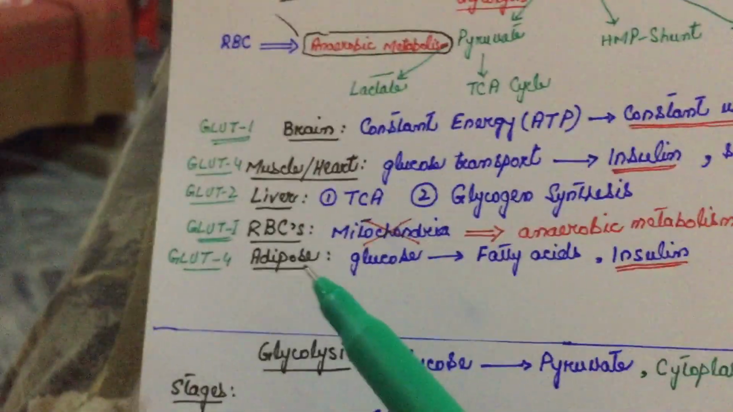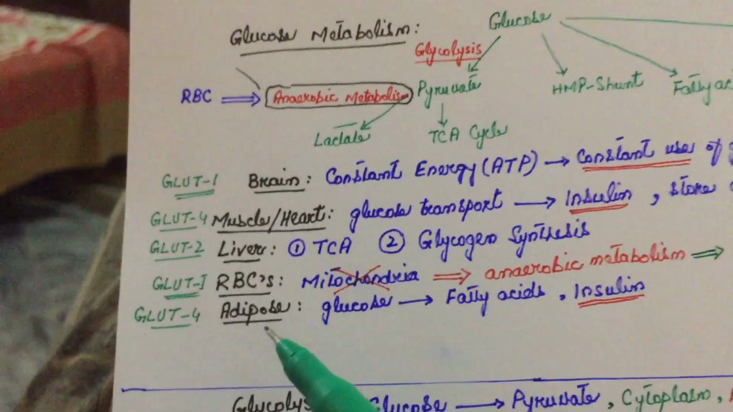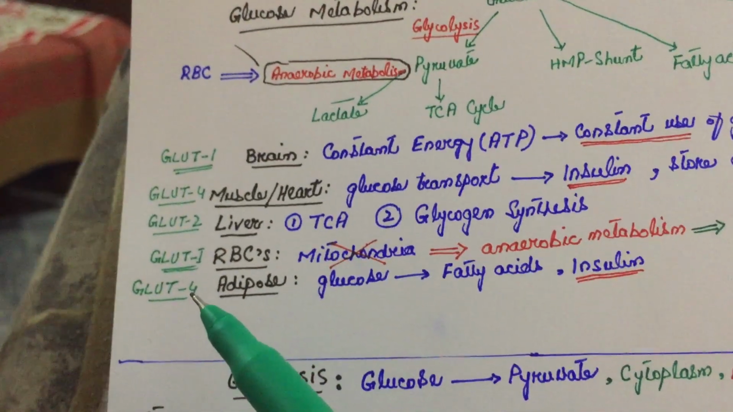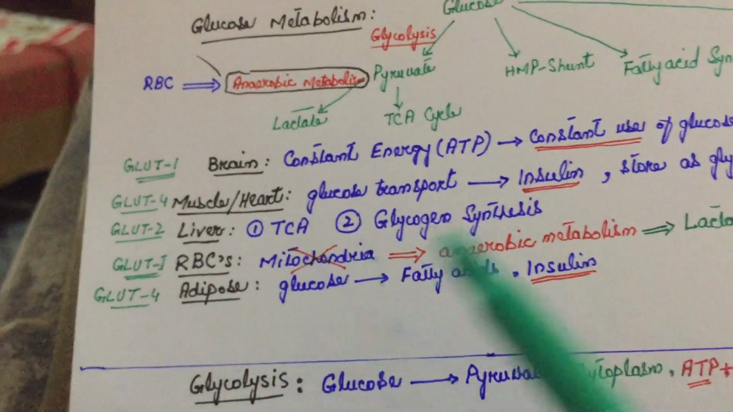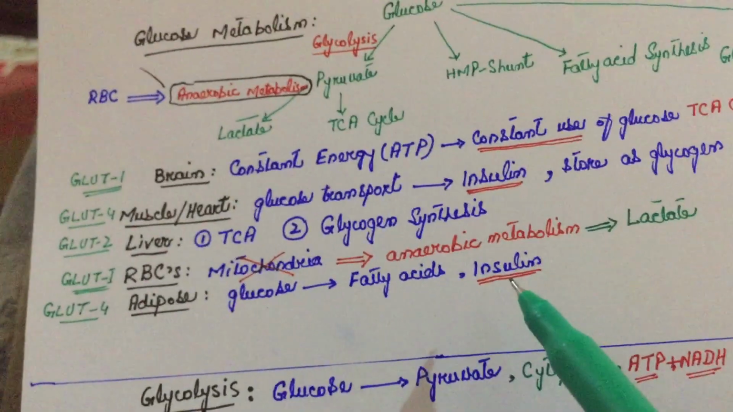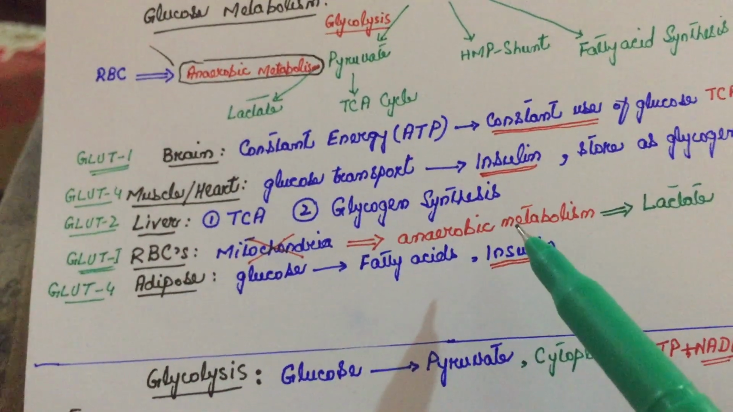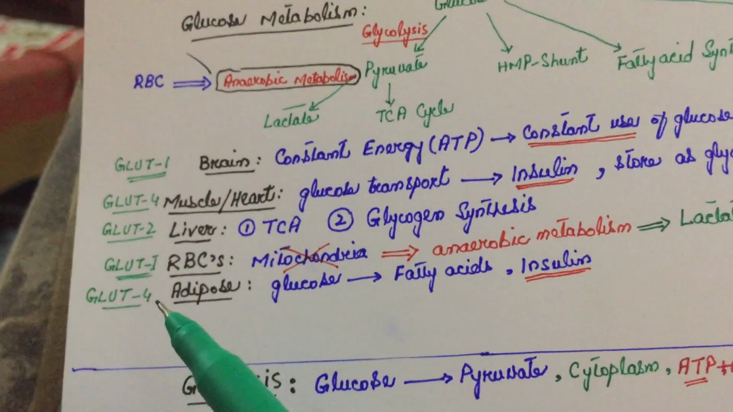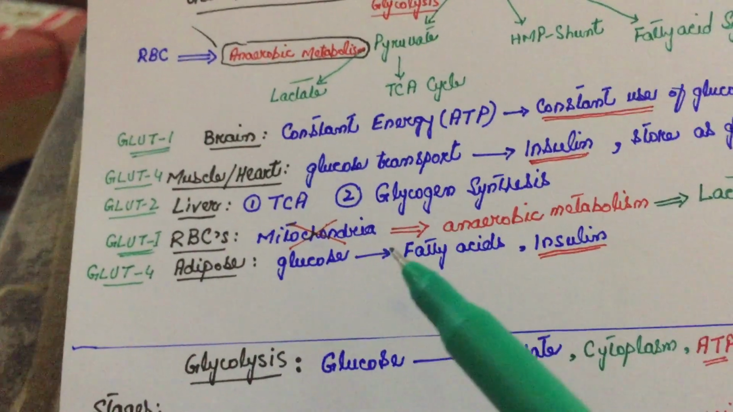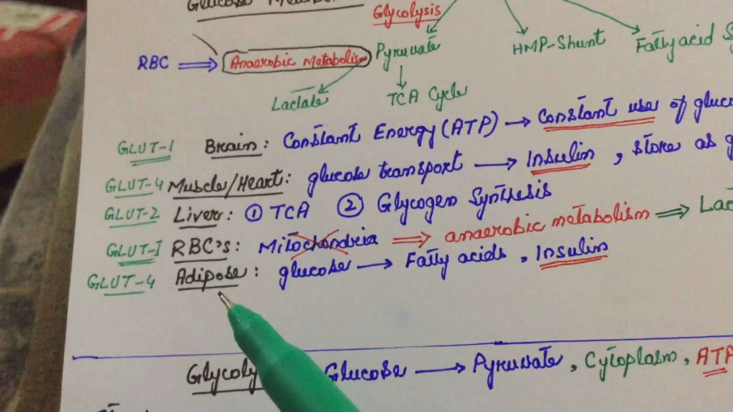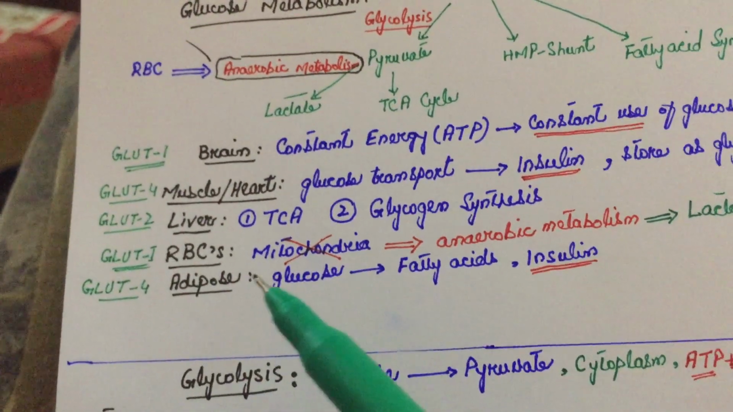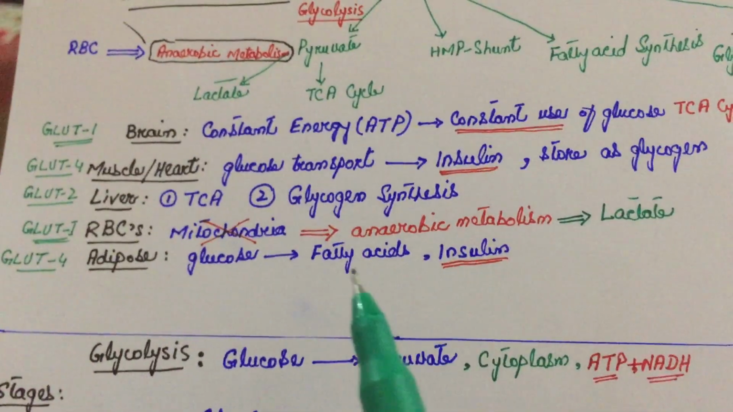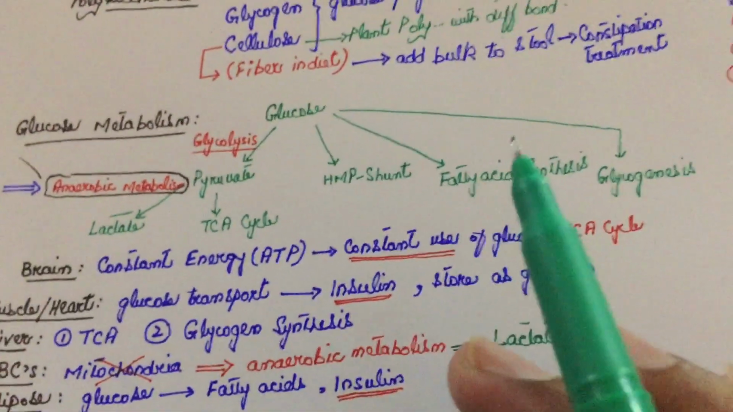Then come the adipose tissues. In adipose tissues, the GLUT4 transporter is used, and since this transporter is insulin dependent, it means that when more insulin is present in our body, only then will this transporter start transporting glucose into the adipose tissues, and adipose tissues would store that glucose in the form of fatty acids. We will talk about this in detail in fatty acid synthesis.